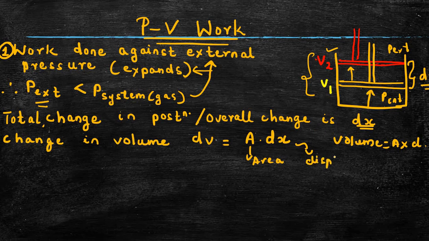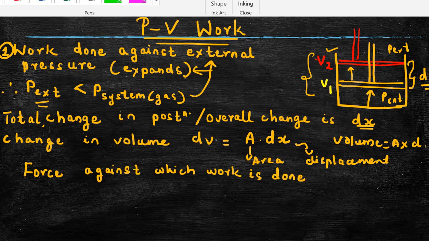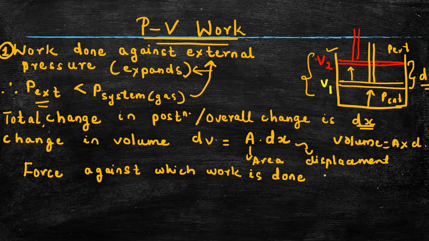So the overall change in position can be said as what? It is our displacement. So change in volume is given as area into displacement. Now we have to see the force against which our work is done. So what is our force?